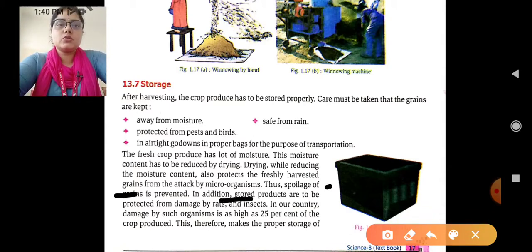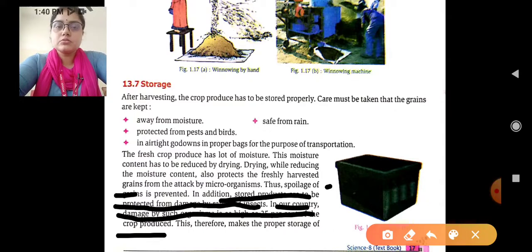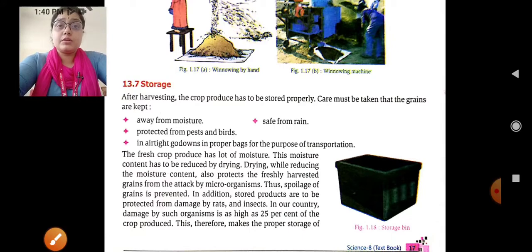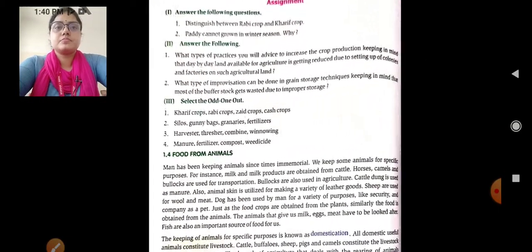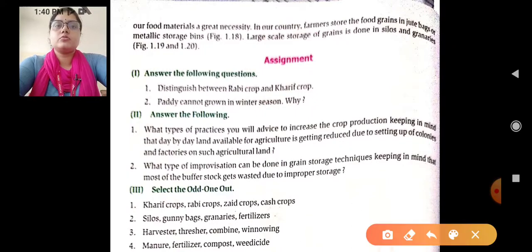In addition, the stored products are to be protected from damage by rats and insects. In our country, damage by such organisms is as high as 25% of the crop produce. Okay, in our country the damage is very much possible, so we have to be very careful about this. 25% of it has been damaged. And this therefore makes proper storage of our food material a necessity.